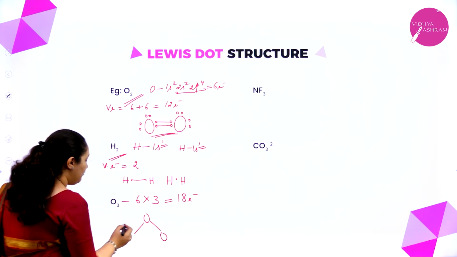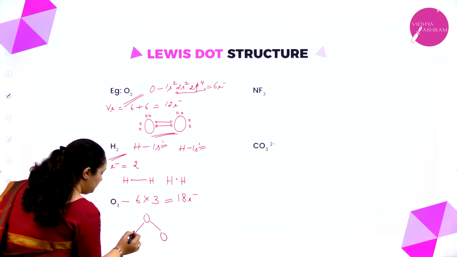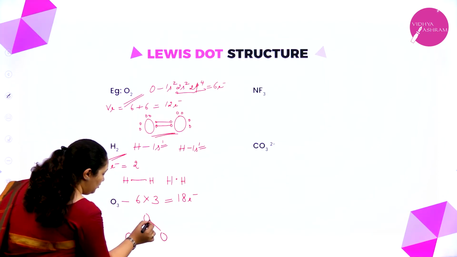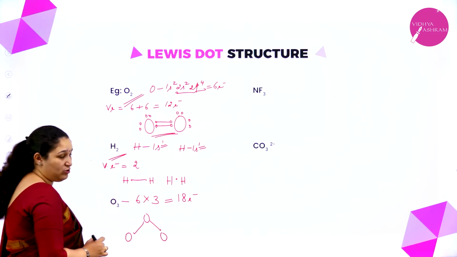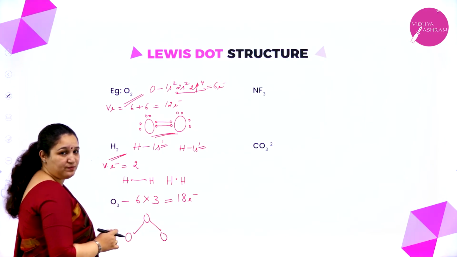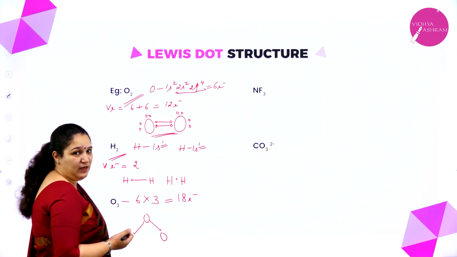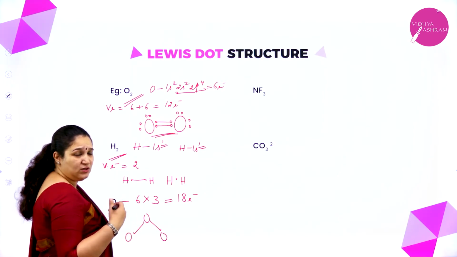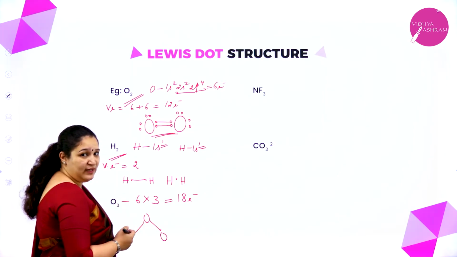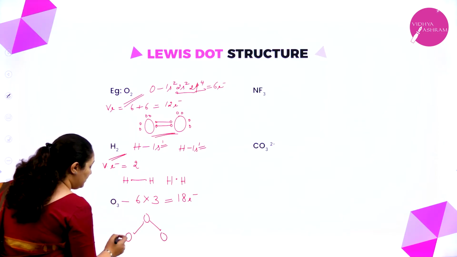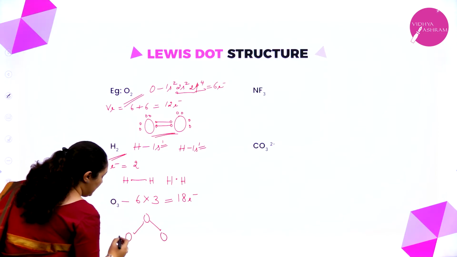So I have got 1, 2, 3, 4. 4 electrons out of 18 are utilized. Now how many more are remaining? I have got another 14 electrons. So I will start getting an octet for each atom here.